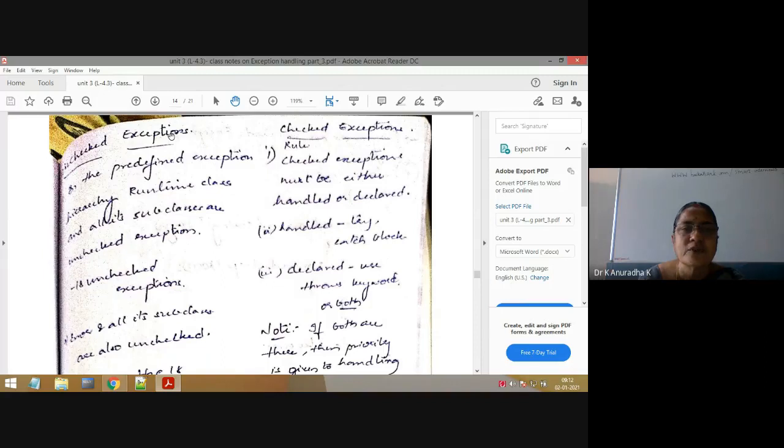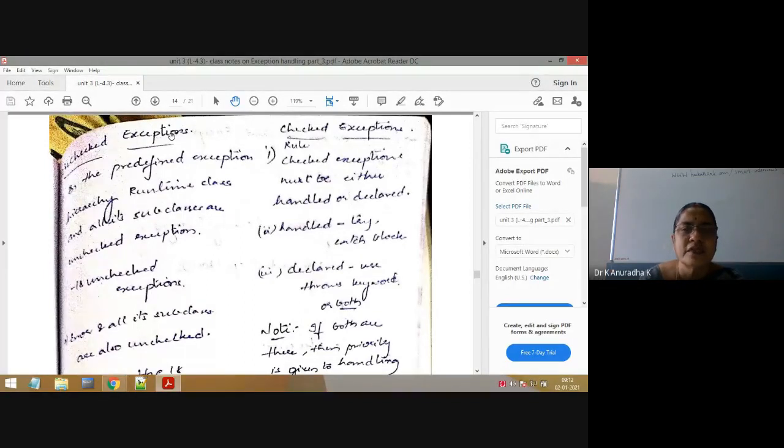For that, you need to remember the 18 unchecked exceptions. Once you remember them, if one exception is given to you, then you can easily say whether it is a checked exception or an unchecked exception. So what we will do is, first we will compare the given exception with the 18 unchecked exceptions. If that exception matches any one of the 18 unchecked exceptions, then we can say the given exception is an unchecked exception.